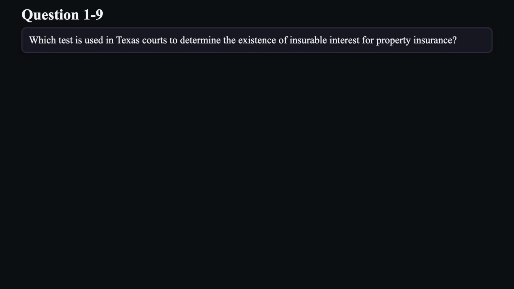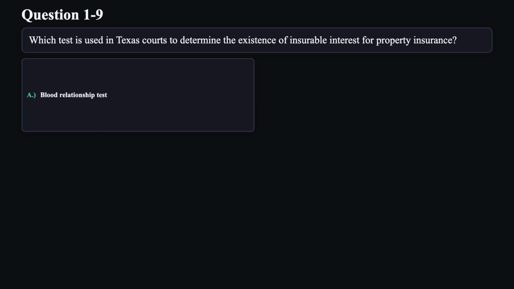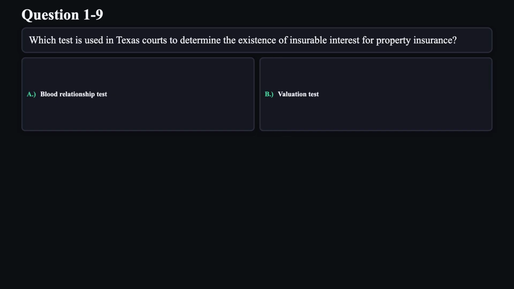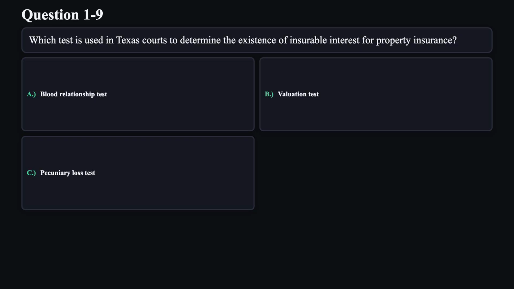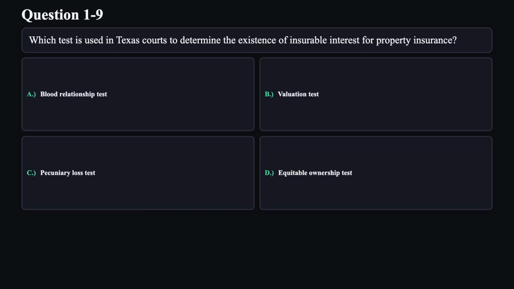Question 9. Which test is used in Texas courts to determine the existence of insurable interest for property insurance? A. Blood relationship test. B. Valuation test. C. Pecuniary loss test. D. Equitable ownership test.